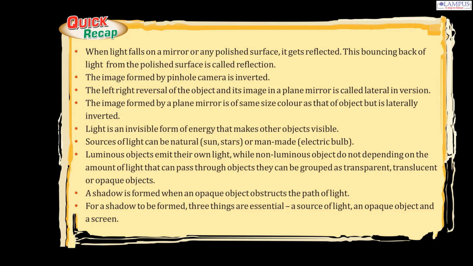Light is a visible form of energy that makes other objects visible. Sources of light can be natural, like the sun and stars, or man-made, like an electric bulb. Luminous objects emit their own light, while non-luminous objects do not. Depending on the amount of light that can pass through objects, they can be grouped as transparent, translucent, or opaque objects. A shadow is formed when an opaque object obstructs the path of light. For a shadow to be formed, three things are essential: a source of light, an opaque object, and a screen.